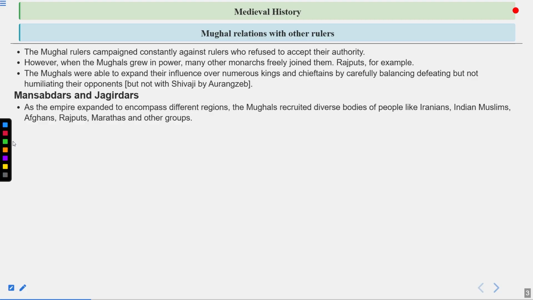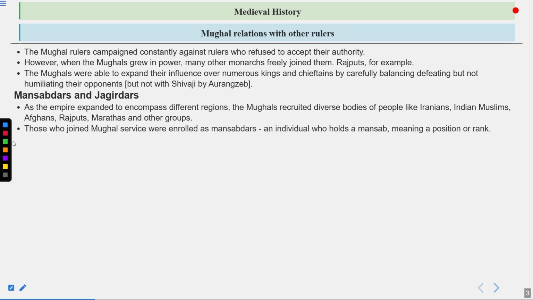If a person is getting jagirdari along with mansabdari, then that person is also being allotted land from which he will be collecting the revenue. If a person is a mansabdar only, then he will be given a salary only. I hope the difference is now clear between the two.